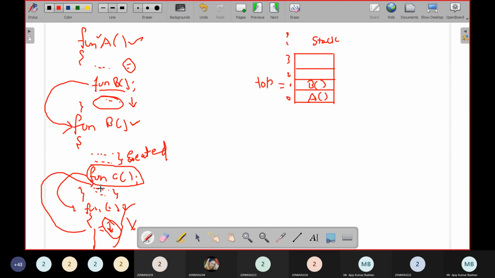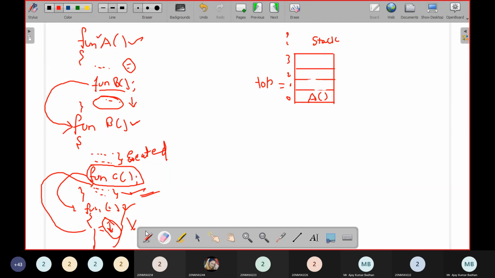After function C, whatever the statement is there, when it is coming back to B, the system will remove this particular function from the stack. That is what we call popping it up. Okay, we will be popping it up. So first we insert. Insertion is what we call push, and deleting is what we call pop.